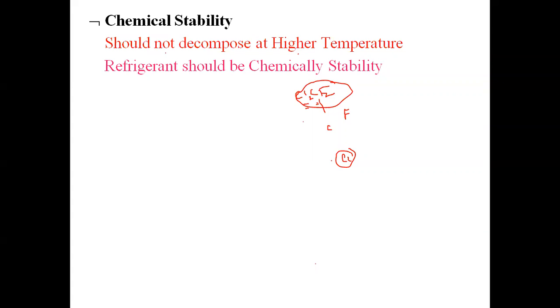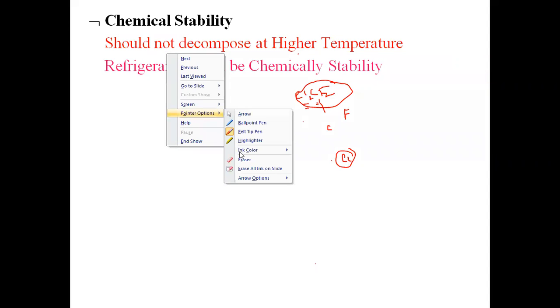So here, while selecting the refrigerant based on chemical stability, we have to select the refrigerant in such a way that it should not decompose at higher temperature. That should be chemically stable. Are you getting?